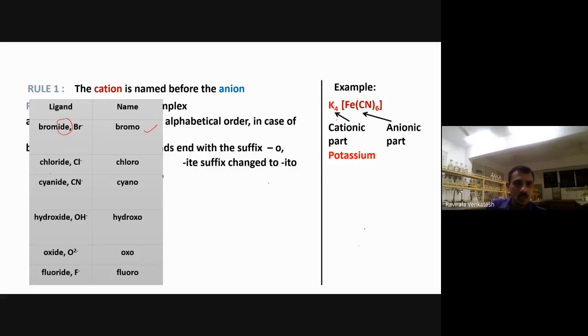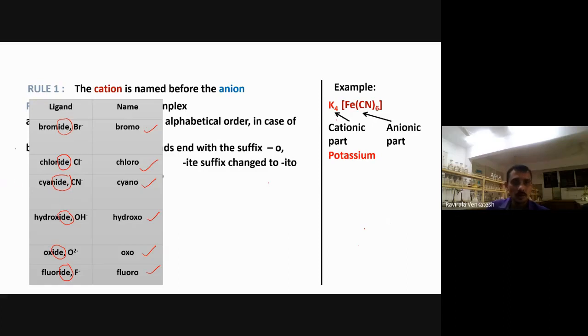Next, chloride: ide becomes O, chloro. Cyanide: ide becomes O, cyano. Hydroxide: ide becomes O, hydroxo. Oxide: ide becomes O, oxo. Fluoride: fluoro.